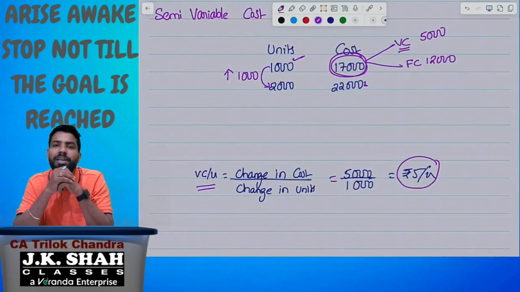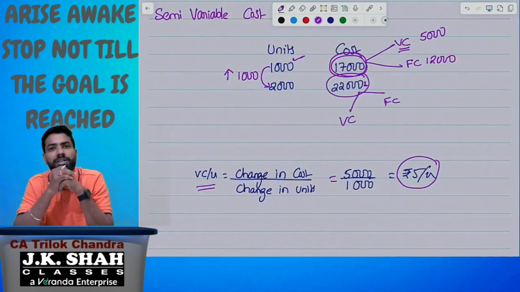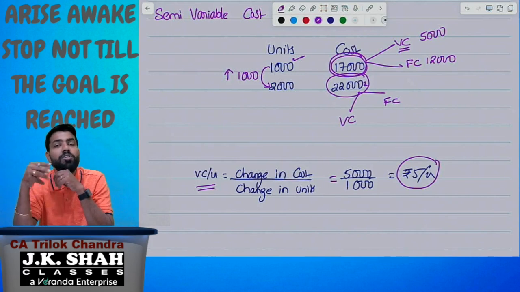Now I am calculating variable cost and fixed cost by calculating the variable cost per unit. In the same way, I can classify this 22,000 into variable cost and fixed cost. How to do that? 5 rupees per unit into how many units?